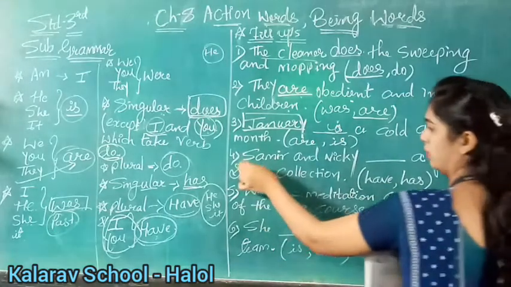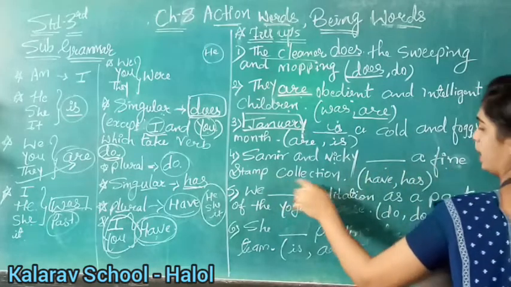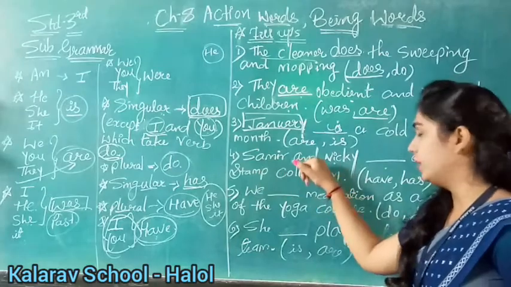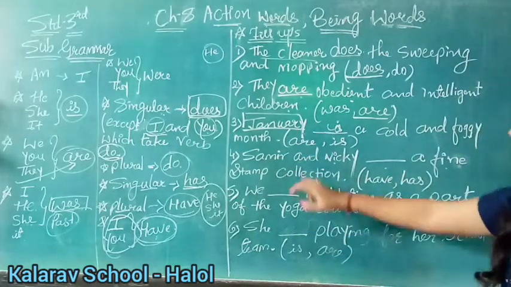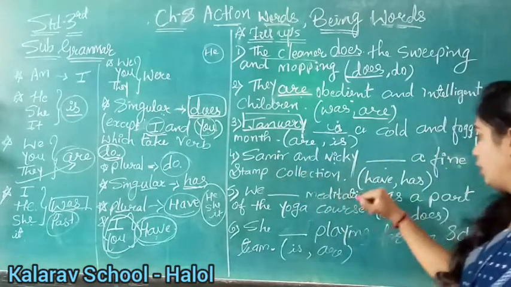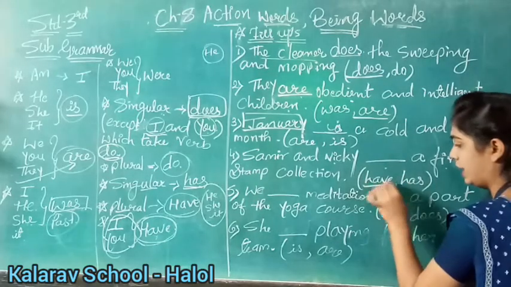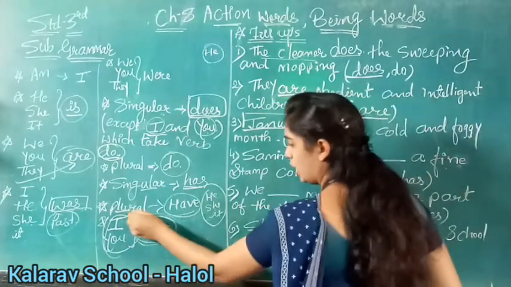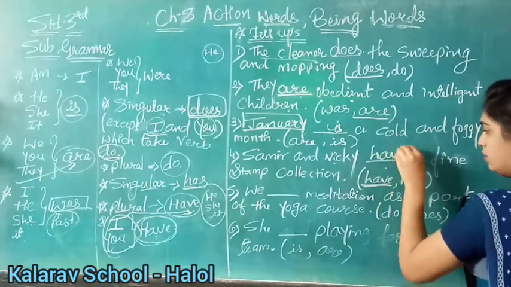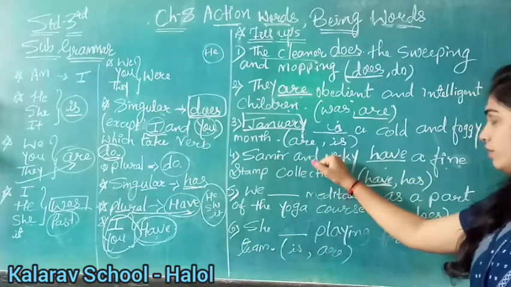Understand? Now see fourth number. Samir and Vicky blank a fine stamp collection. Have and has we have given here. Okay. So Samir and Vicky, we are talking about two persons. So what will come here? Have or has? Have. Why? Because in plural nouns we are using have. Okay, so our answer will be have. Why have? Because here two persons, Samir and Vicky.